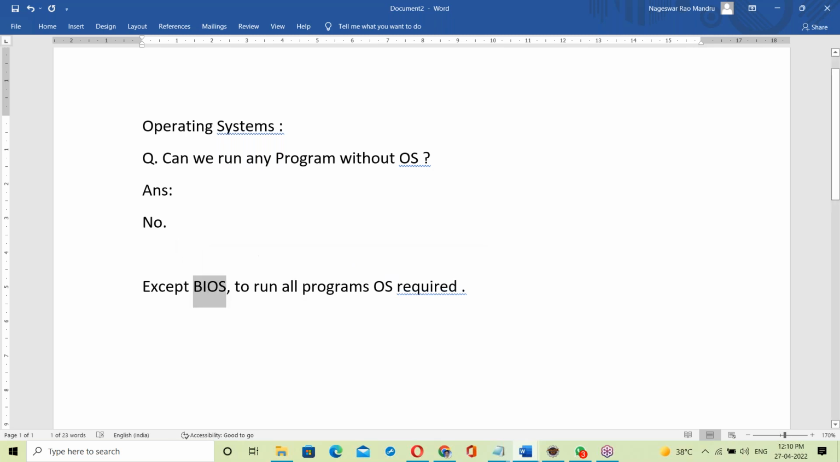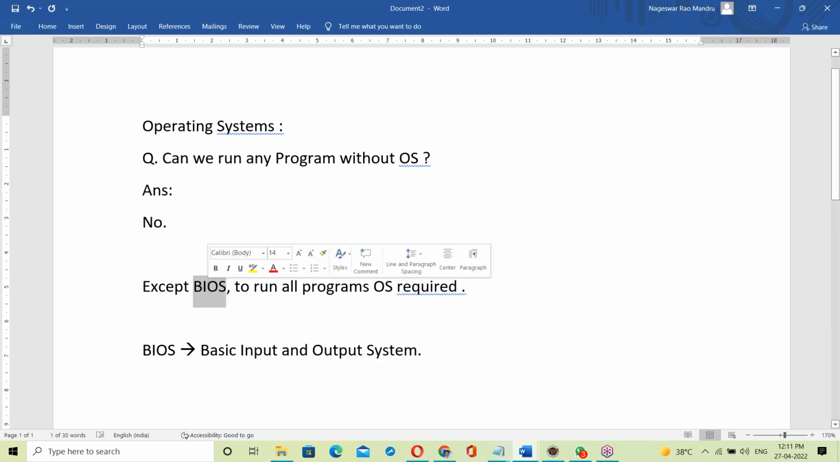So, BIOS. What is BIOS? BIOS stands for what? Anyone, can you tell me? BIOS abbreviation. Yes, good, Arvind. BIOS is Basic Input Output System.